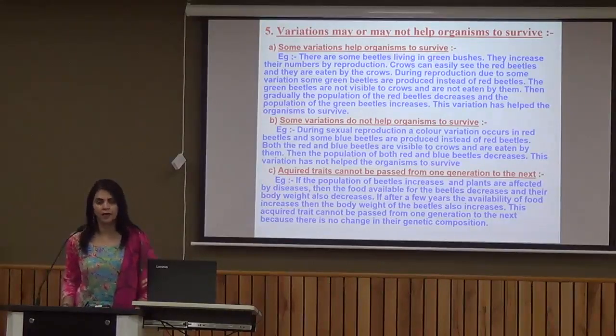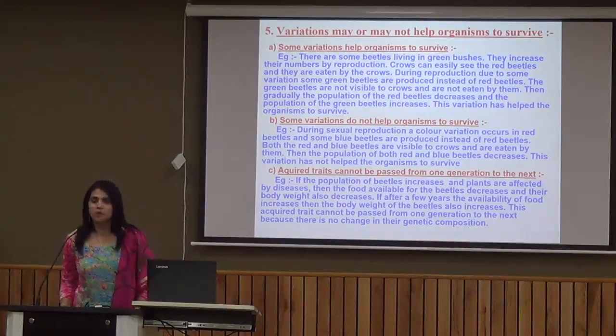An elephant came nearby and stamped on the bushes. Because the population was not very large, it was a small population, fortunately the few beetles which were able to survive were blue in color. So again the color changed from red to blue. But this change, the blue color, was not giving any kind of survival advantage.